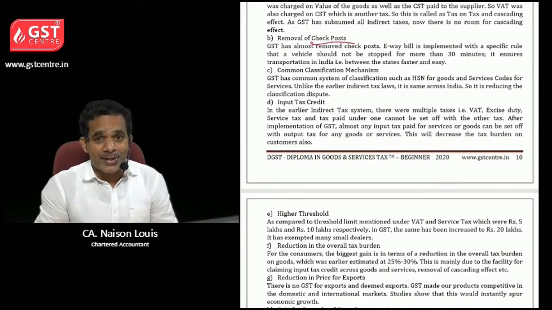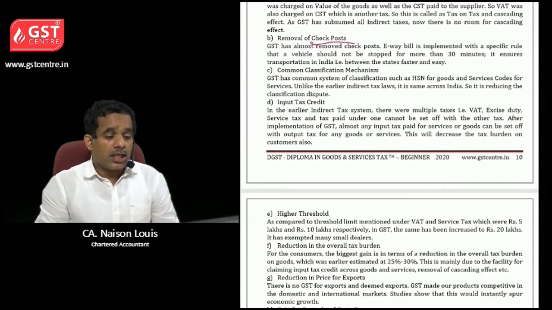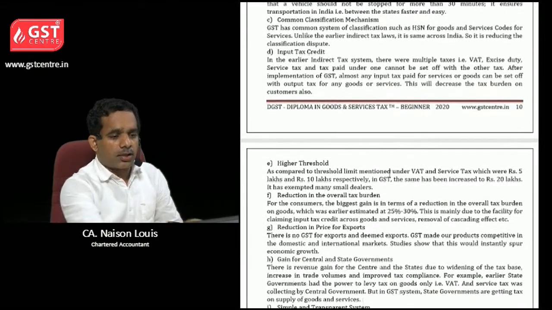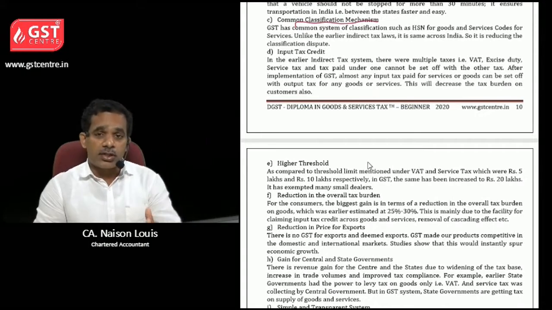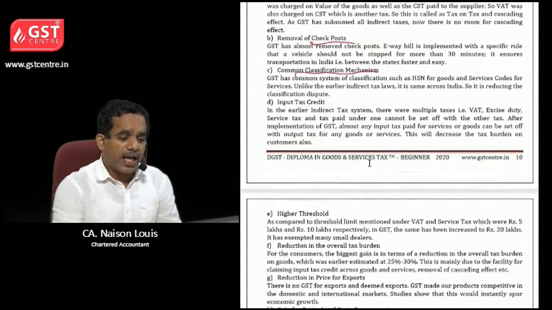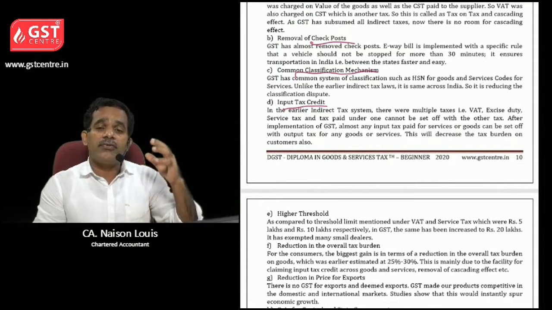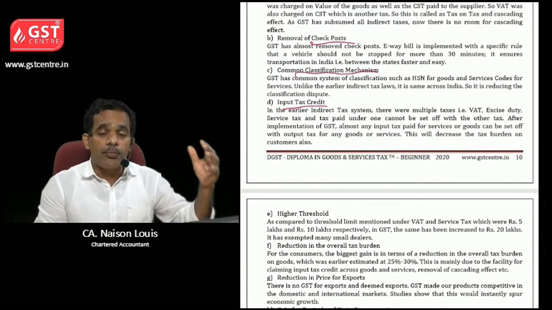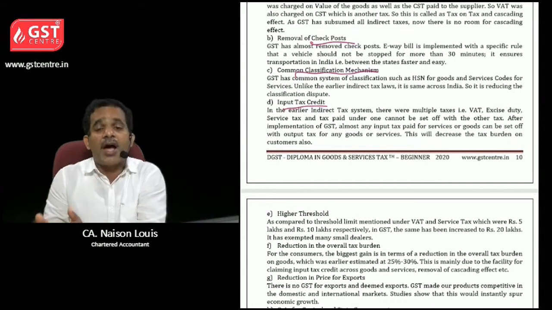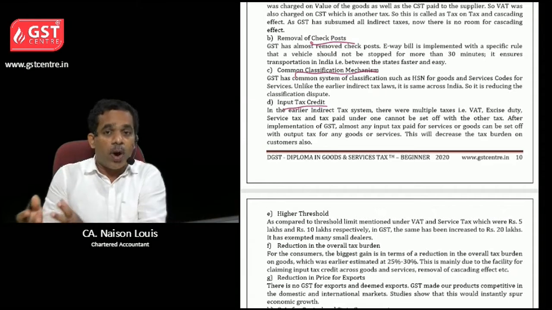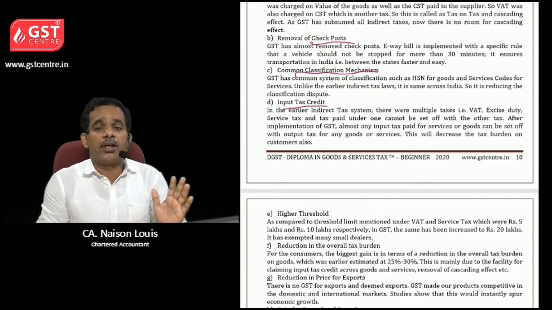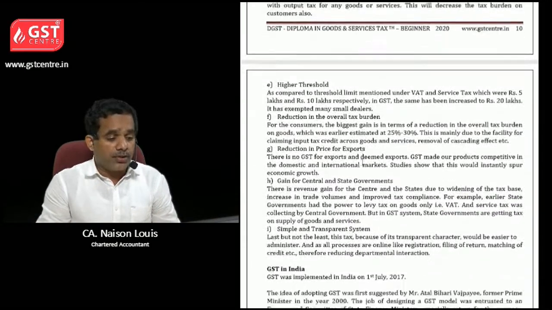Then removal of check posts. We cannot see check posts now, as you were seeing earlier before implementation of GST. We will explain it better in the e-way bill chapter. Then common classification mechanism. There is an HSN code for goods, SAC code for services. Then input tax credit. Earlier we were not able to claim input tax credit on service tax against VAT liability, or central excise duty against VAT liability, etc. But now it is available as all taxes were subsumed into GST.